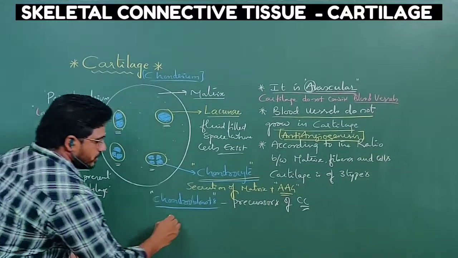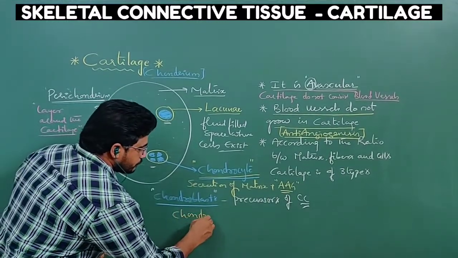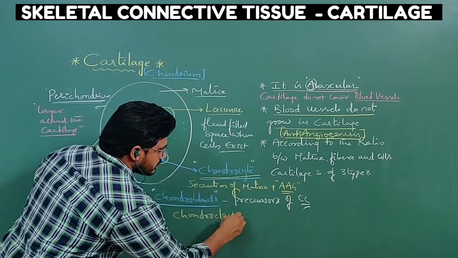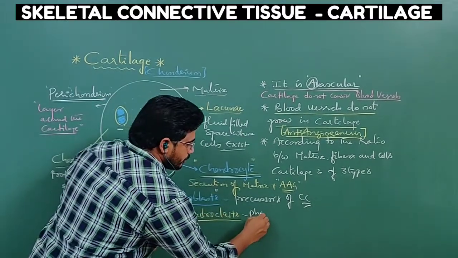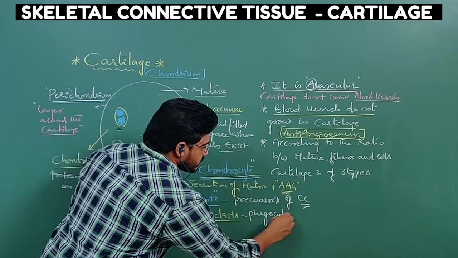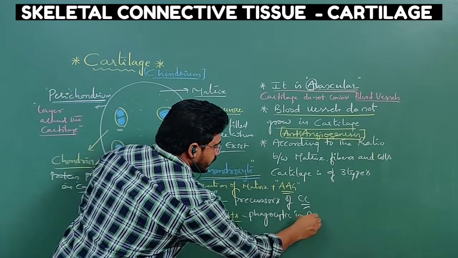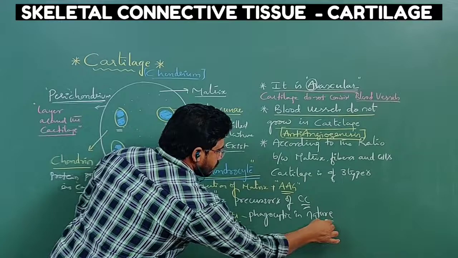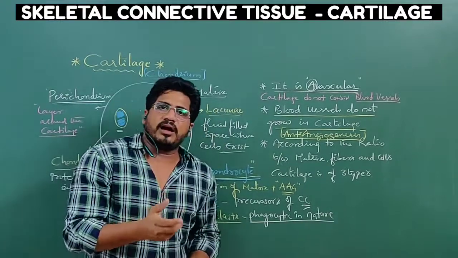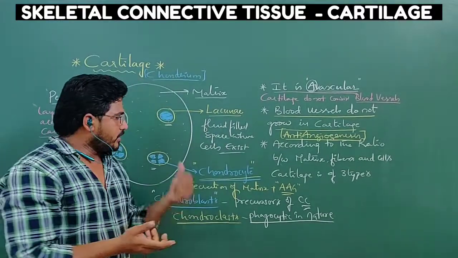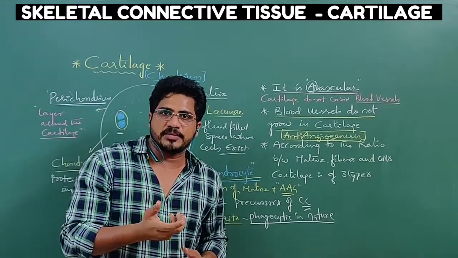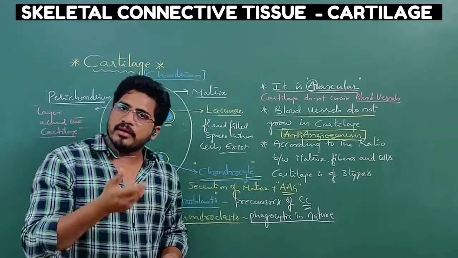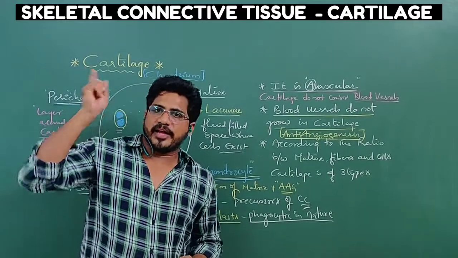Another type of cells is also there: chondroclasts. Chondroclasts are phagocytic in nature. If any bacteria or germs enter the cartilage part, these phagocytes have pseudopodia-like structures, and they are modified from monocytes, just like the macrophages in areolar connective tissue.